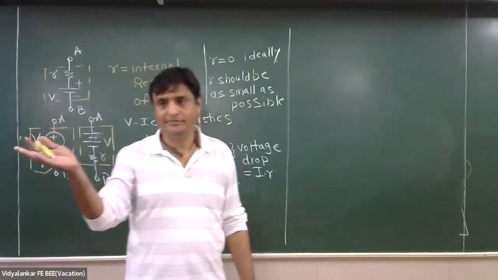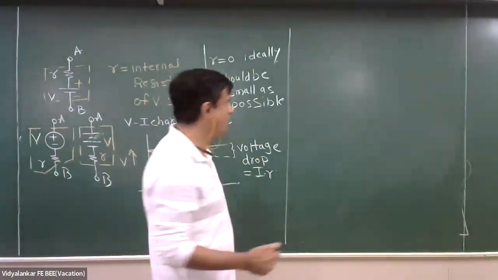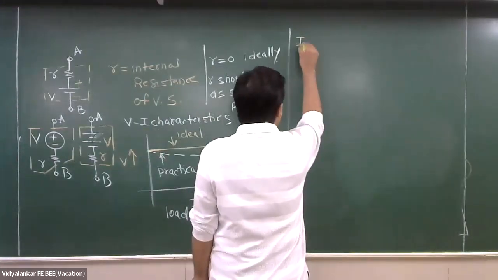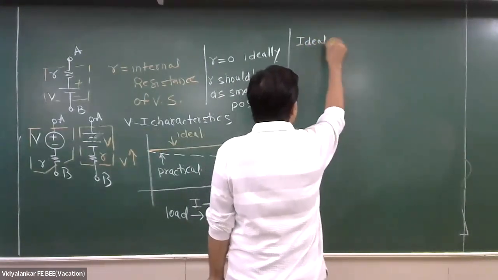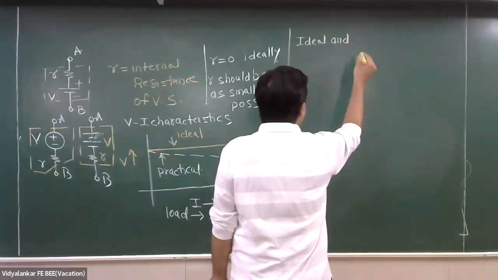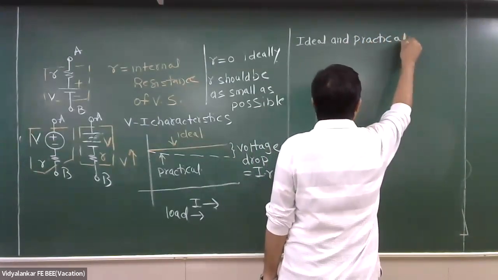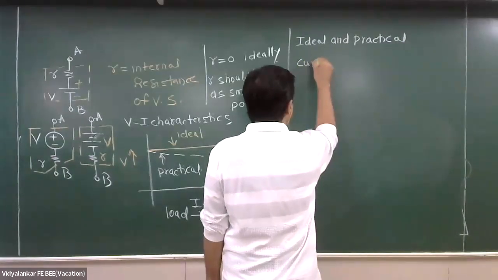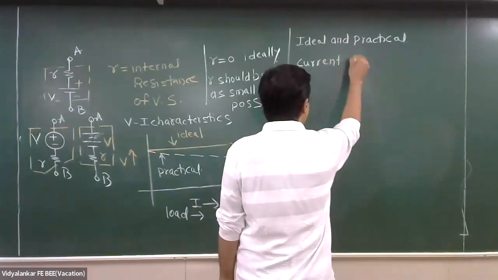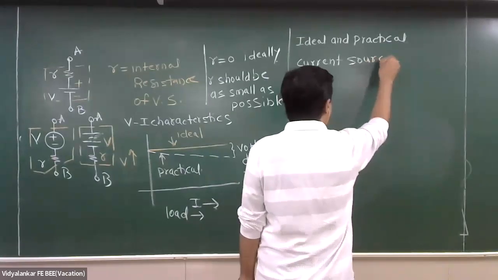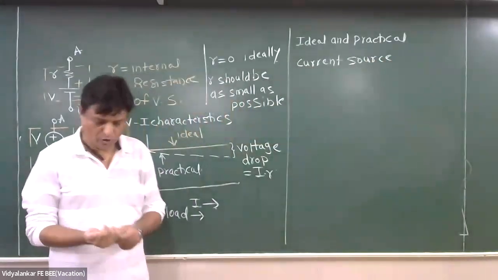You have to design it in an electronics lab. So see the title: Concept of ideal and practical current source.